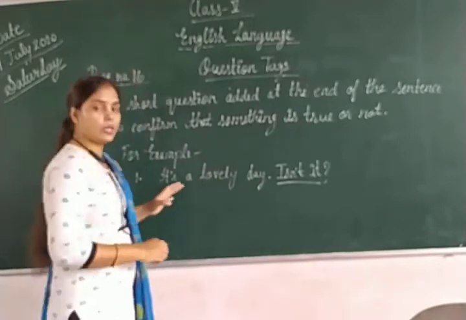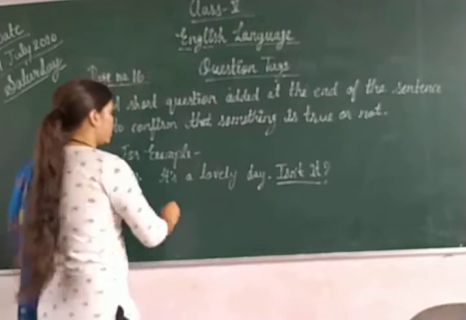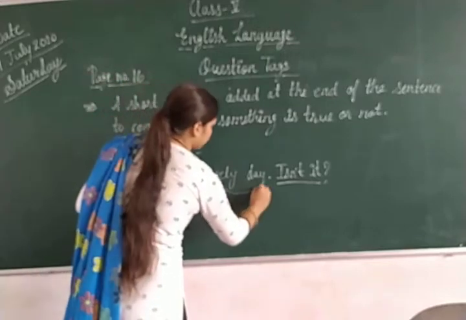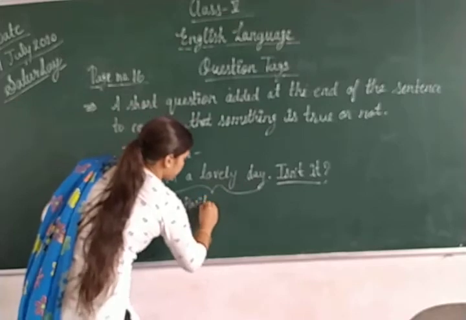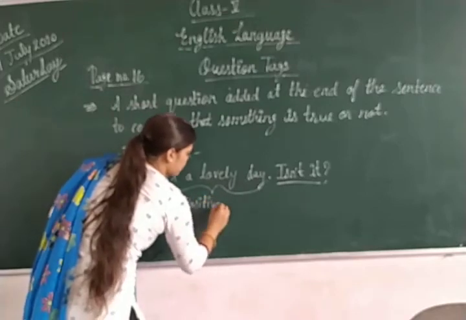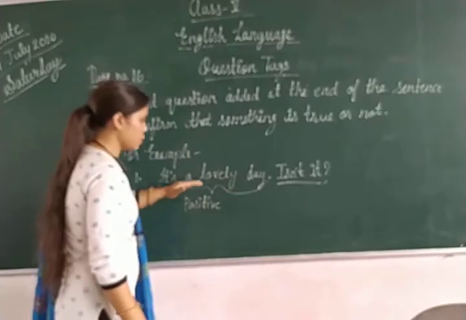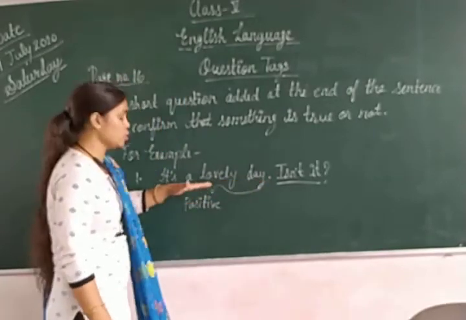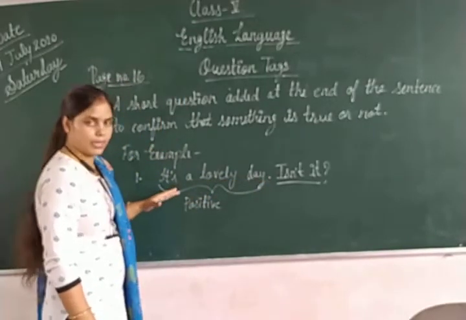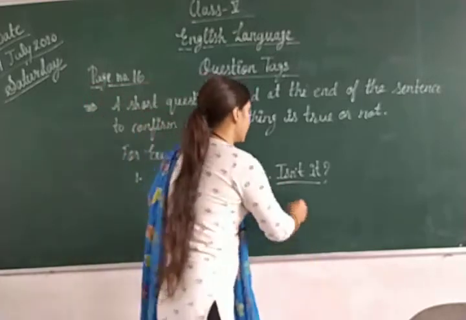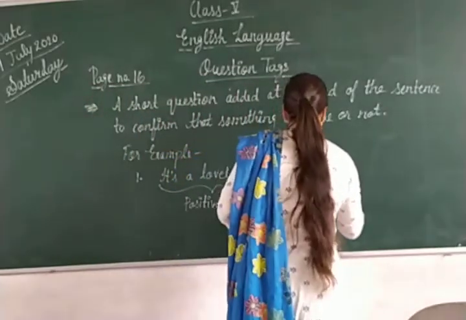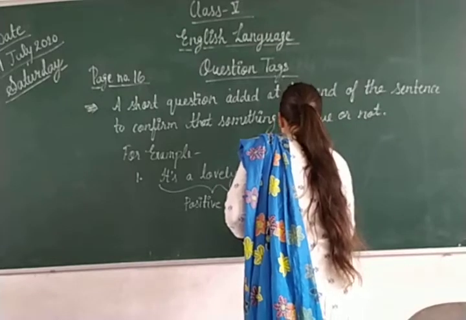कि जो सेंटेंस होते हैं, जो पॉजिटिव स्टेटमेंट होती है. As you can see, it's a positive statement. There is no negativity in this sentence. Then the question tag will become negative.